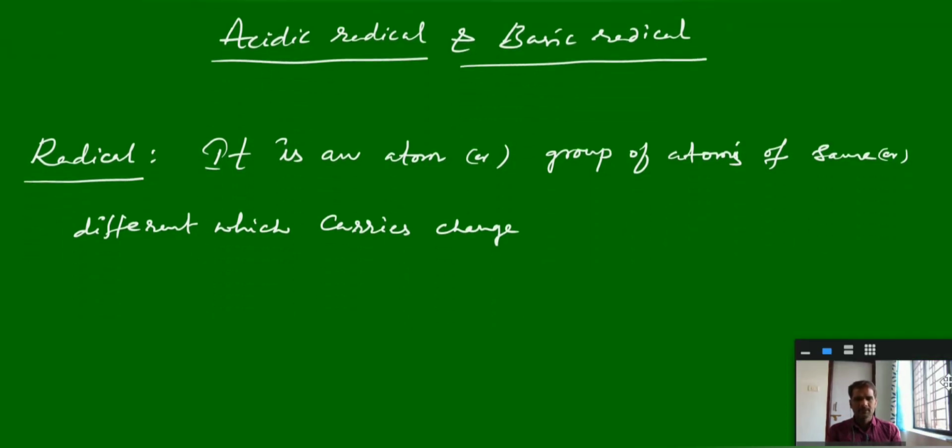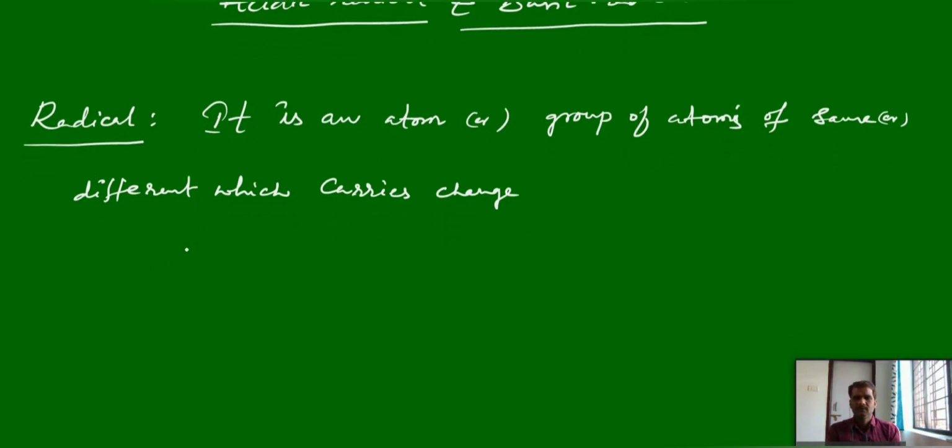So the charge may be positive or negative. Example, let us take a few: Cl minus, which is one type of atom; SO4 2 minus, a combination of a group of atoms; calcium 2 plus; ammonium plus. These are a few examples. These are the radicals.